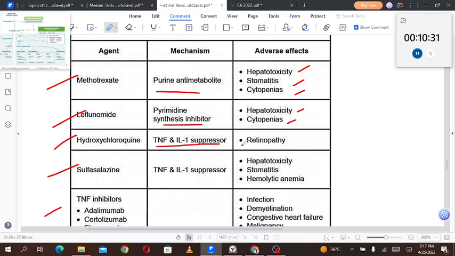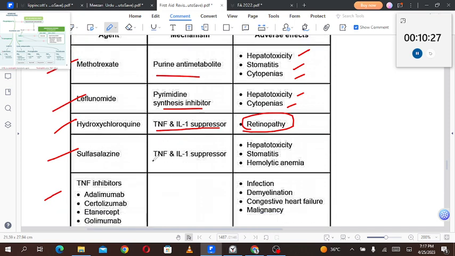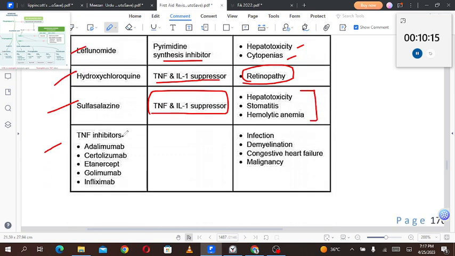Hydroxychloroquine is a TNF and interleukin-1 suppressor that causes retinopathy as an adverse effect. Sulfasalazine is a tumor necrosis factor and interleukin-1 suppressor. So the mechanism of action of both drugs is the same. Sulfasalazine causes hepatotoxicity, stomatitis, and hemolytic anemia as adverse effects. The TNF alpha inhibitors include adalimumab, certolizumab, and golimumab, which are humanized monoclonal antibodies. Infliximab is a chimeric monoclonal antibody, and etanercept is a decoy receptor. They can cause infection, demyelination, congestive heart failure, and malignancy.